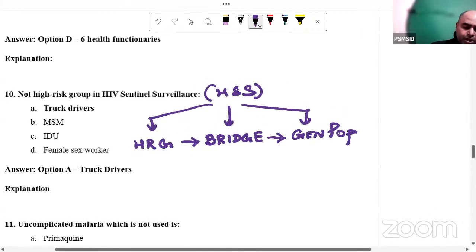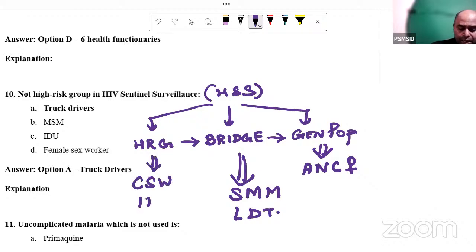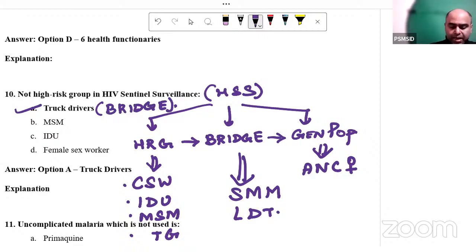The general population is typically indicated by the ANC females. In the bridge population, we have single migrant men and the long distance truck drivers. In the high risk group, we have commercial sex workers, intravenous drug users, men having sex with men, and the transgenders. So these are the 4 classic things which come over here. Not a high risk group: truck drivers, because the truck drivers are the bridge population. Yes, guys.